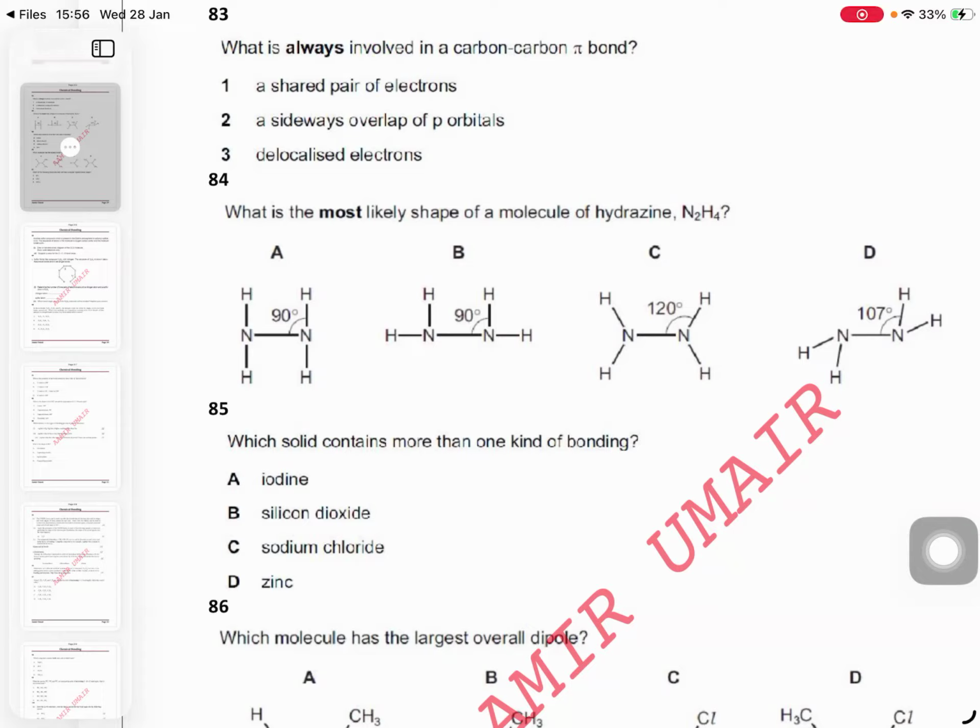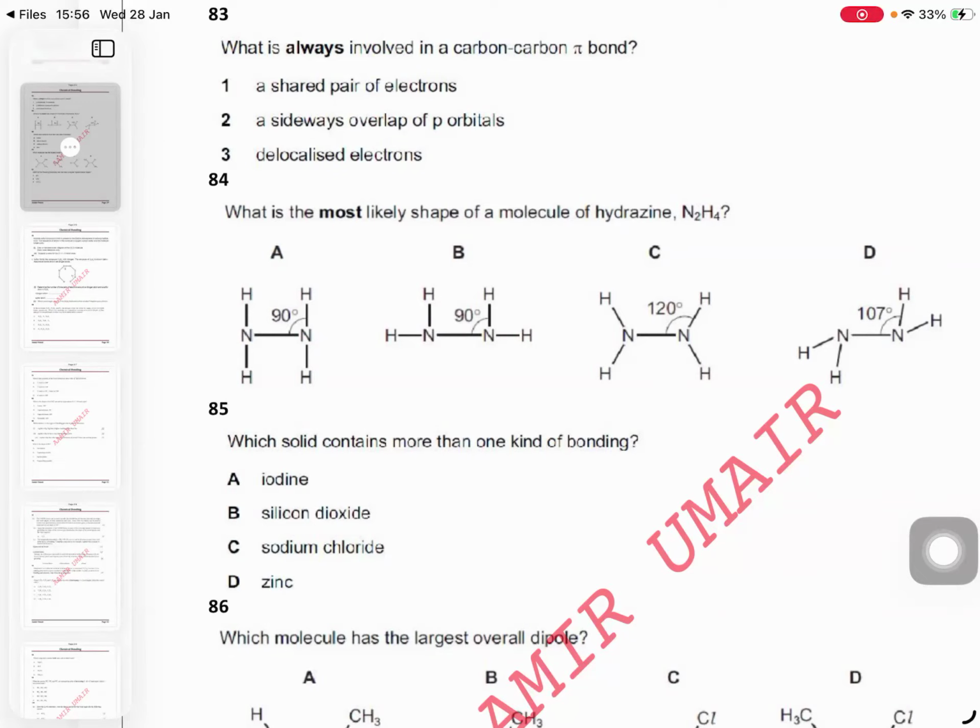3 bond pairs. Trigonal planar with a bond angle of 120. 2 bond pairs, no lone pair. Linear, 180. Yes, linear with 180. Okay. Now, please look at this question.